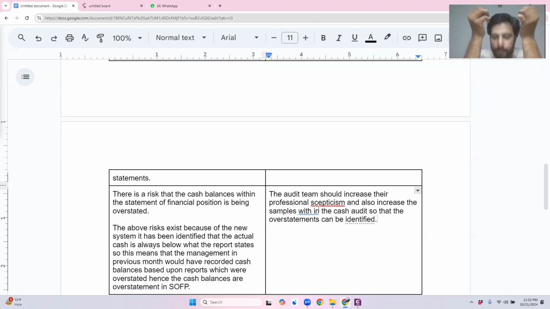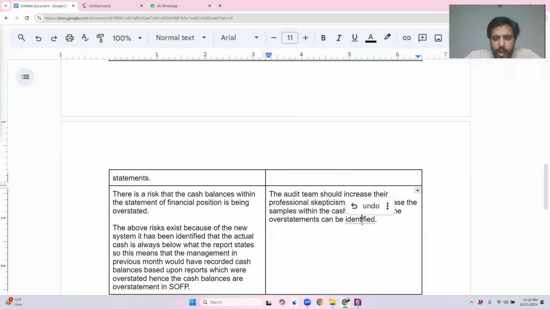Great. Now, my question is, why did you give me the first response that the auditor should increase their professional skepticism? My answer is that if there is a fraud in one area in the financial statements, there is also a risk that there might be fraud within other areas of the financial statement. So overall, for the whole audit, you should increase your professional skepticism. And for the specific area of the cash that has been recorded within the balance sheet, you should increase your sample testing right there. Got it? Any questions?